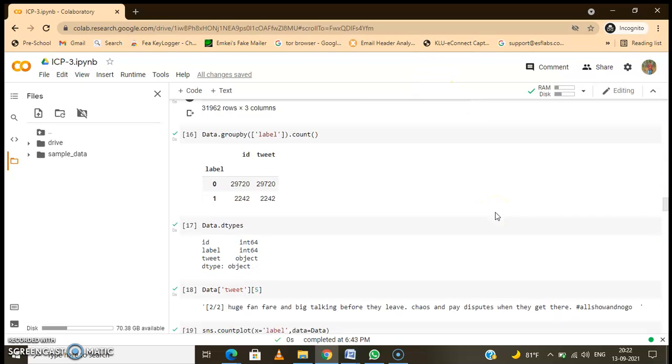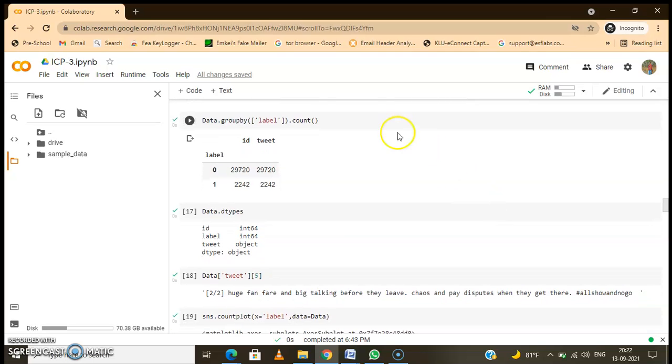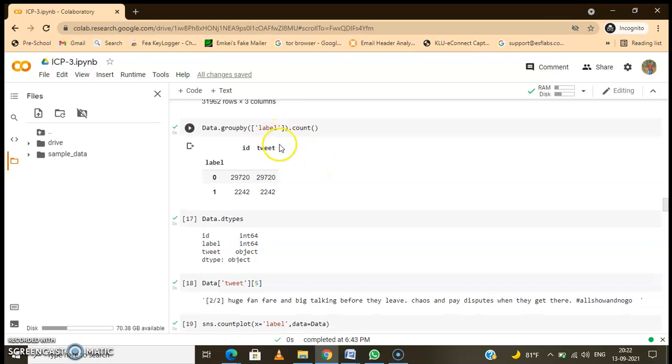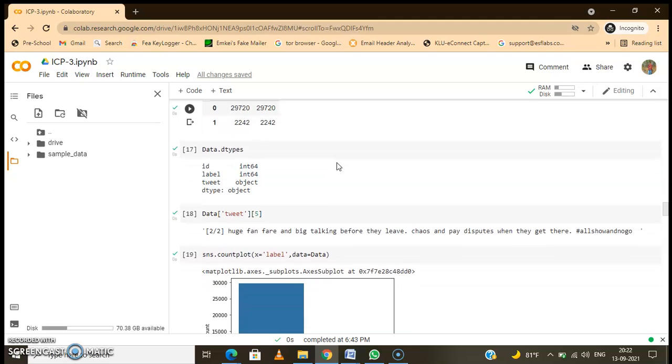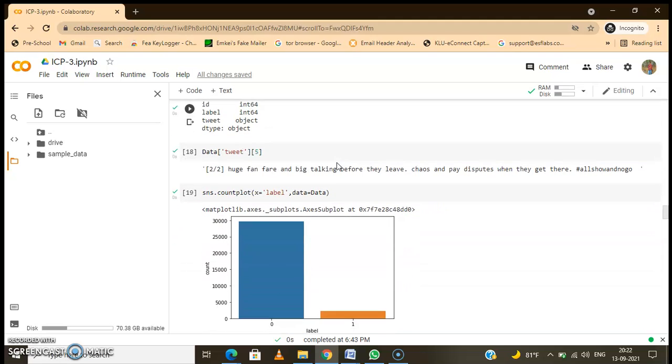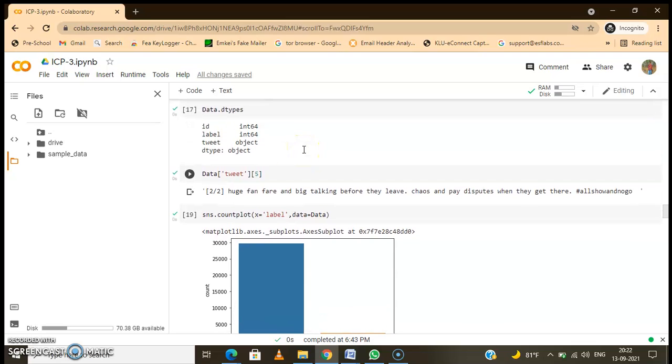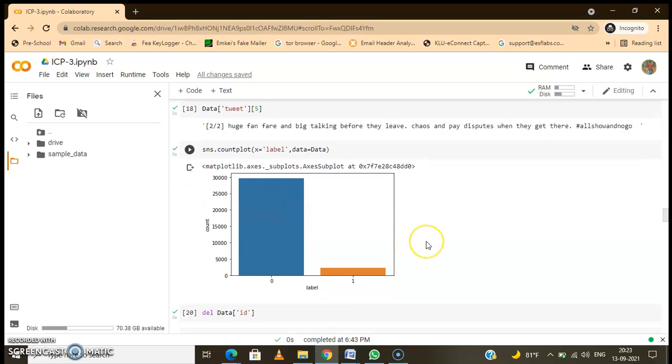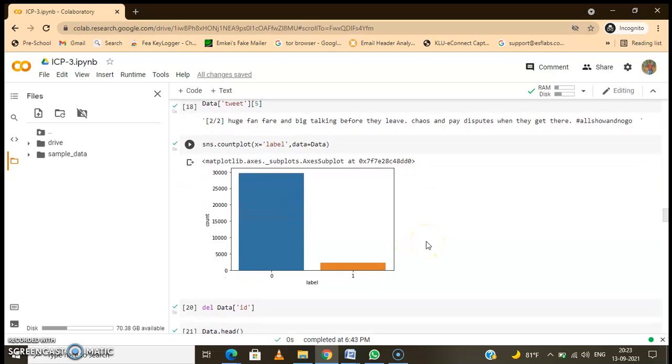Then coming to the next command, I have used data group by label. Here I have used only the label column to count how many IDs and tweets there are, and next I have used the data types to see them. After that I have used the data from the tweet's fifth row, and after that I have plotted the data. Here you can see which is negative and which is positive.